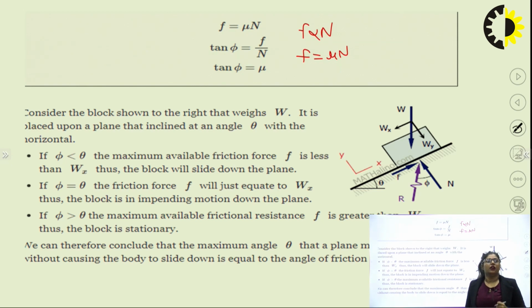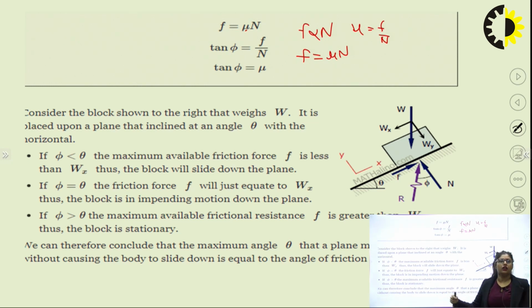Now further, if I want to find the angle of friction phi, I can find it by tan phi equal to mu, the coefficient of friction. Since tan phi is equal to F by N, and mu is also F by N, both things give tan phi equal to mu.